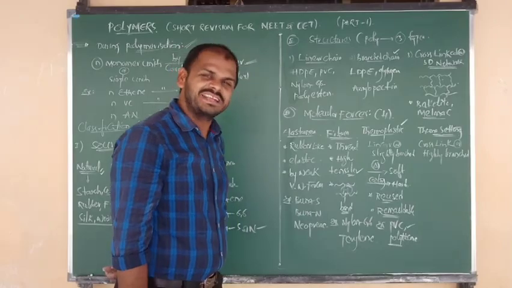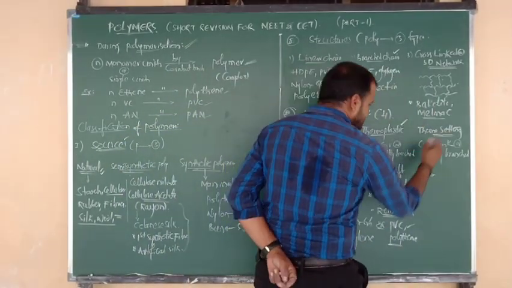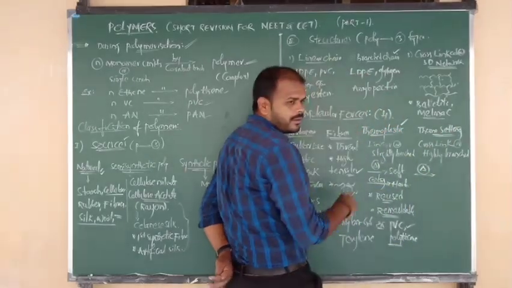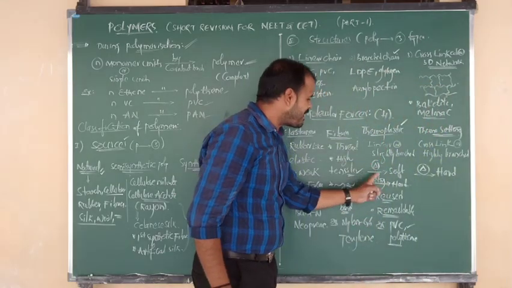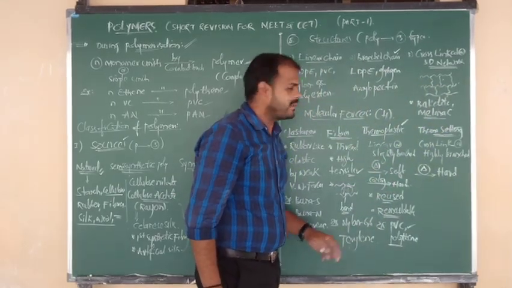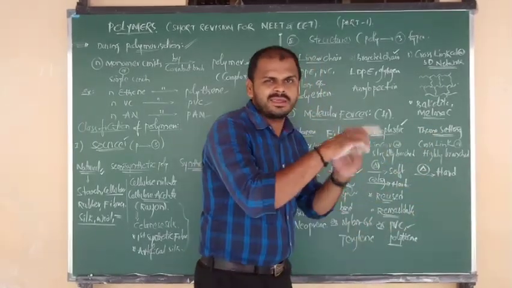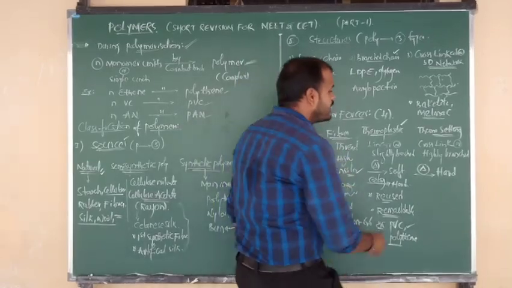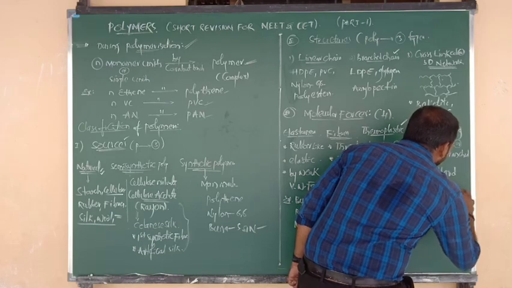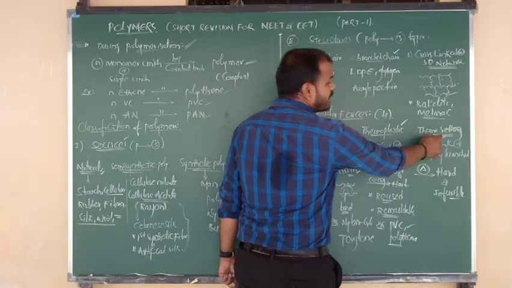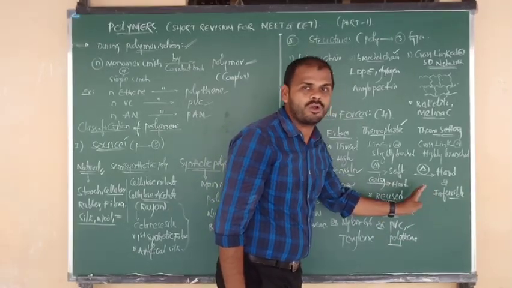Let me go to thermosetting polymers. Again, what is the effect of temperature? Listen carefully. Thermosetting polymers upon heating become very hard. But thermoplastic upon heating becomes soft. Thermosetting upon heating becomes hard and cannot be reused. That means it is infeasible. Thermoplastic is feasible; thermosetting is infeasible, because it cannot be reused or remolded.